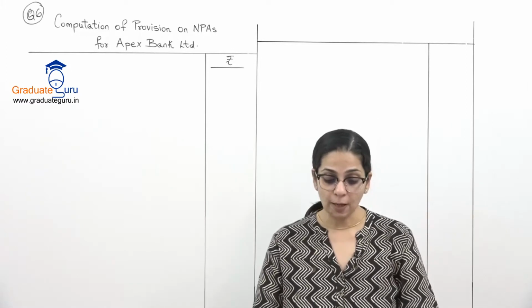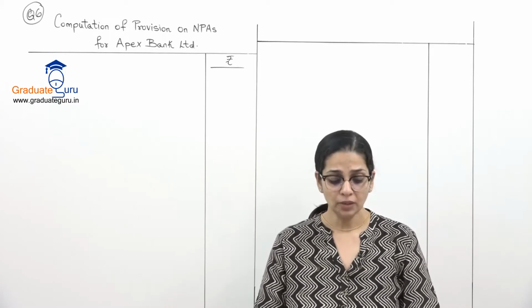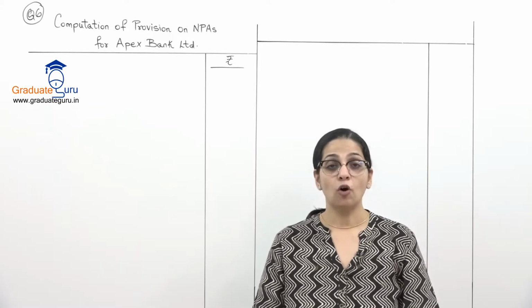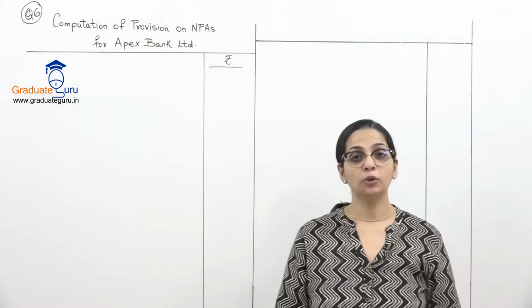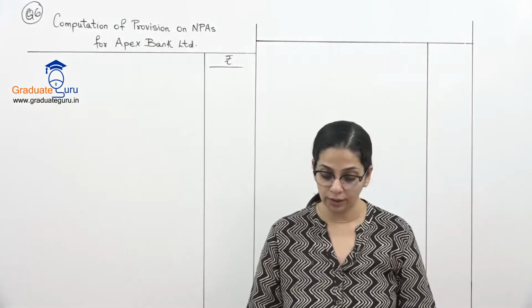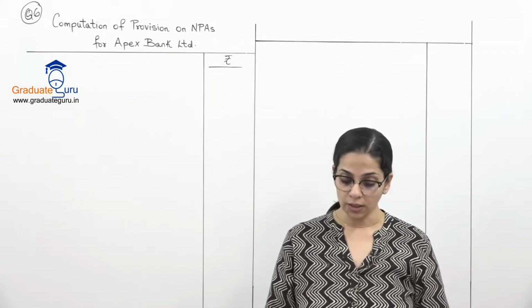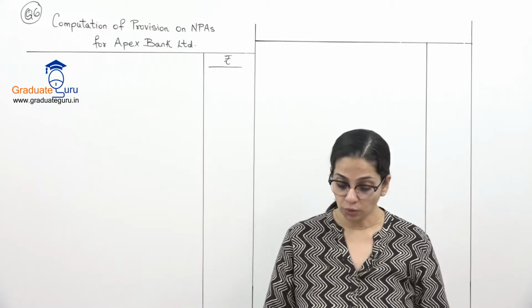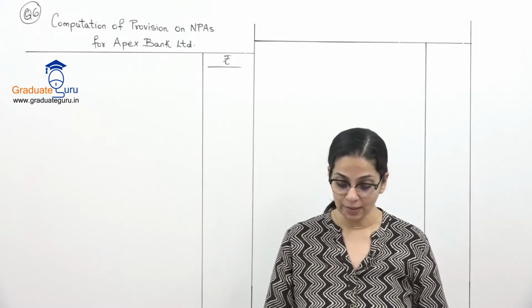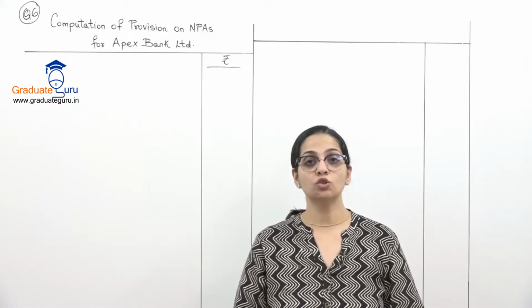Then they've given us substandard asset. There they've said it is fully unsecured. Then doubtful assets for 1 year which are secured. For more than 1 year and up to 3 years, that is the second category, which is again secured. And for more than 3 years, which is secured by mortgage of equipments 2,300 lakhs, including a DICGC cover of rupees 200 lakhs.